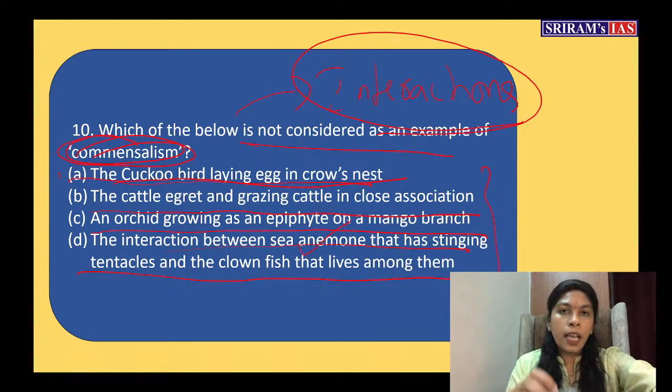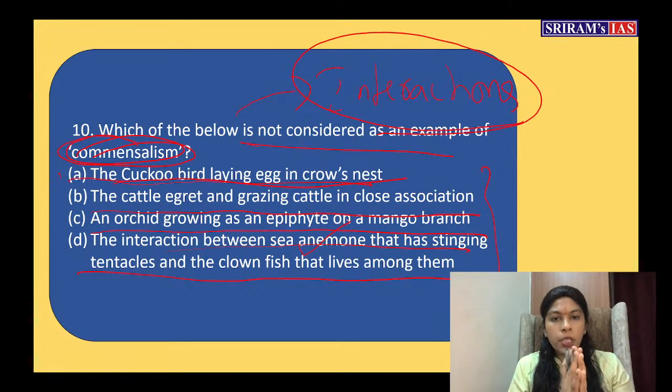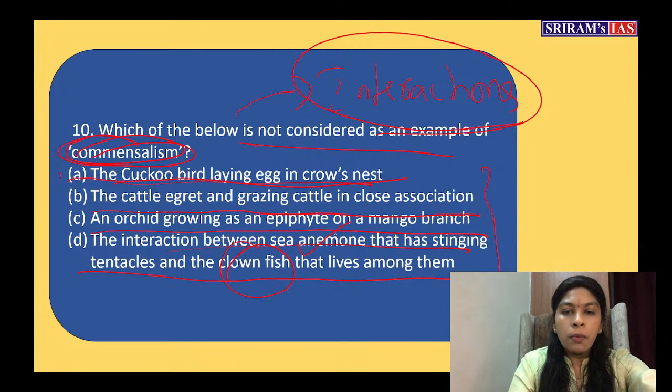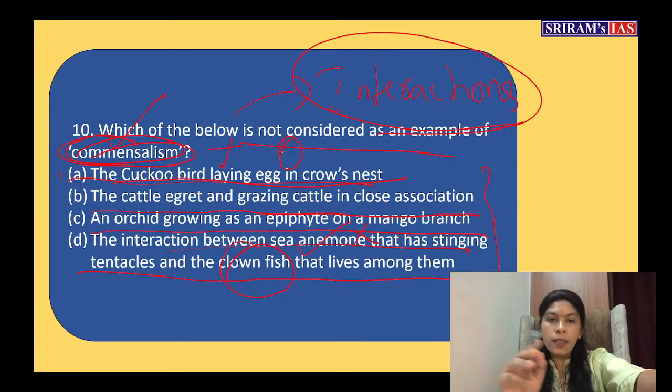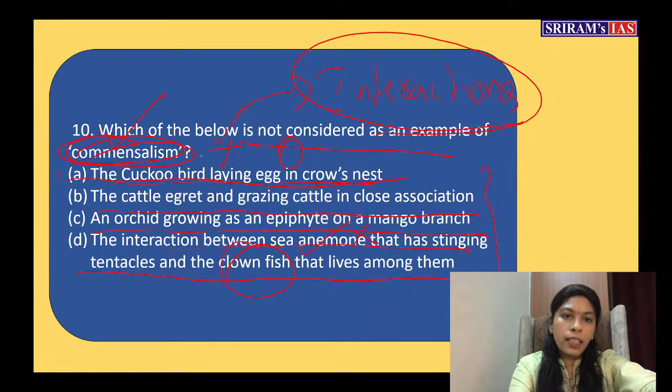Sea anemone, which is having stinging tentacles, and a clownfish. Here, clownfish gets benefit, but sea anemone does not get benefit. What is commensalism? One gets benefit, the other does not get anything. That is why I am putting 0 here. One gets benefit, the other does not get any benefit. So that is commensalism. Okay. So here, sea anemone does not get any benefit from clownfish, but clownfish gets benefit from sea anemone.